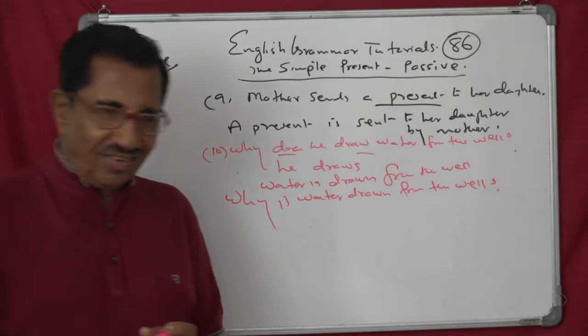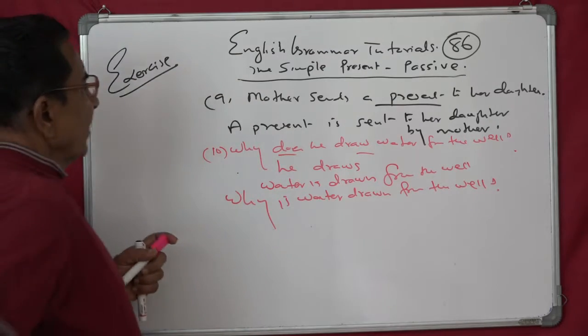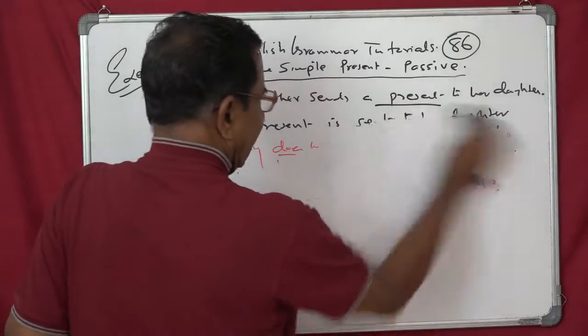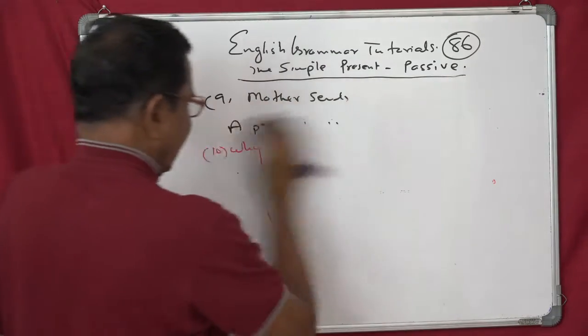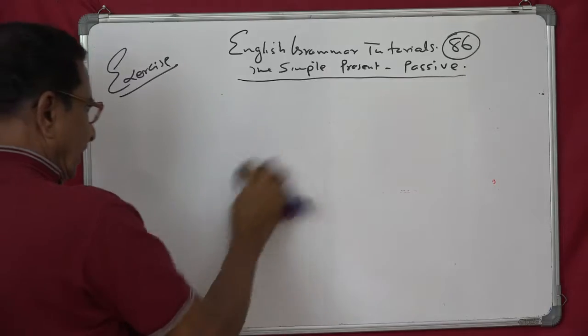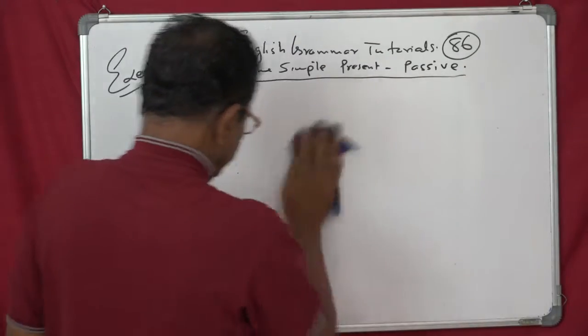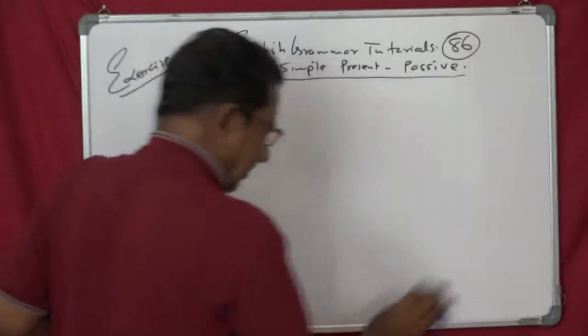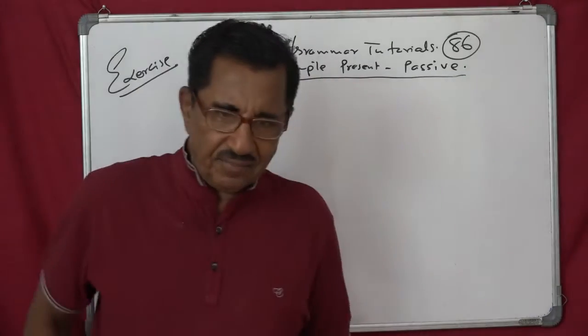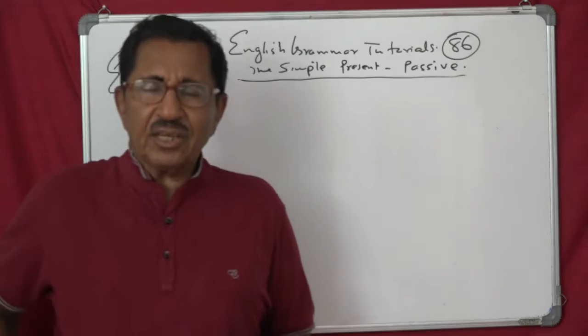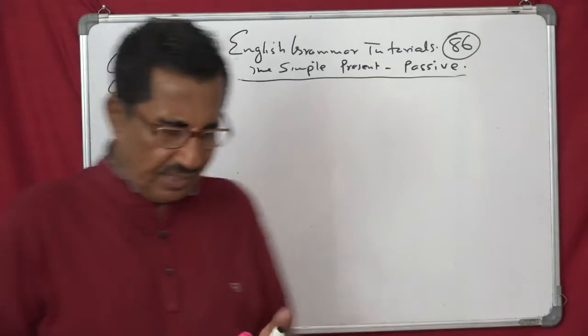Okay. Then we have got the next one. I think I have mixed up the number. Okay. Doesn't matter. Still we will proceed with the other examples. The next one is, see, the cap seller throws caps at the monkeys.